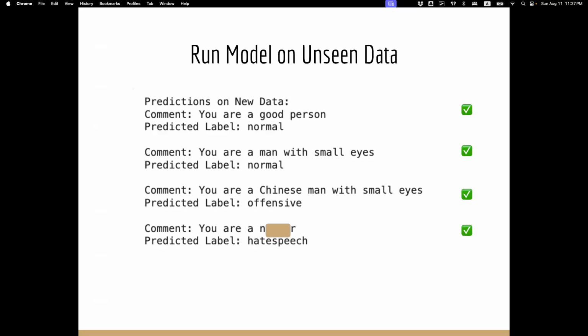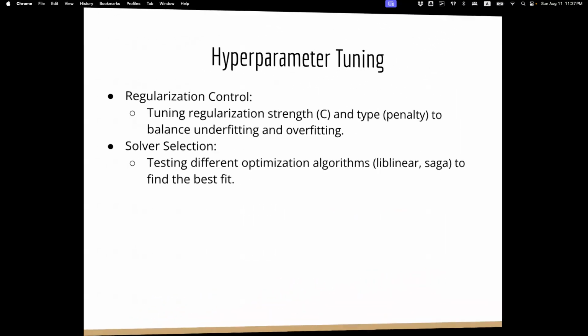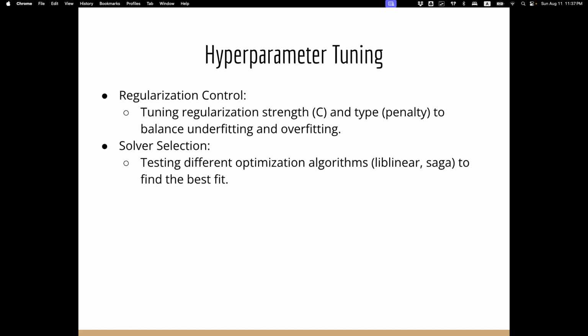So this is the basic logistic regression, after which we performed the hyperparameter tuning of this model with grid search CV. Grid search CV is a technique that allows you to tune the hyperparameters of a logistic regression model over a variety of parameters.